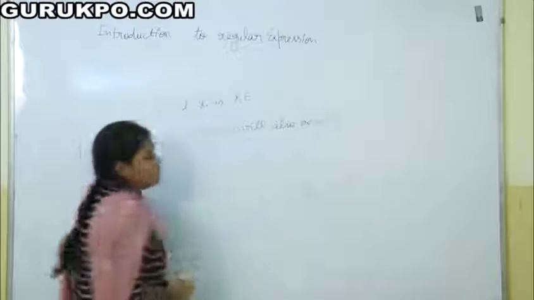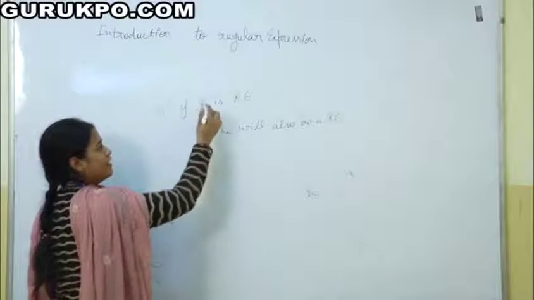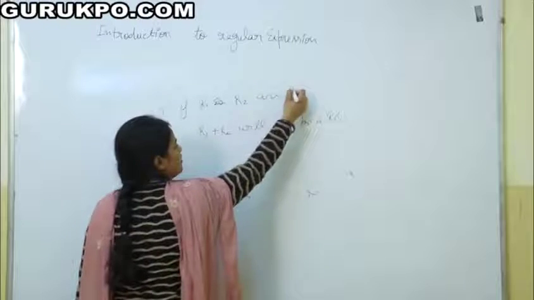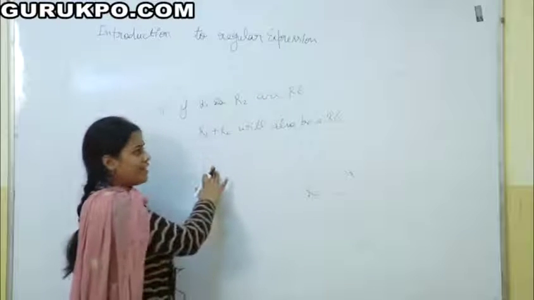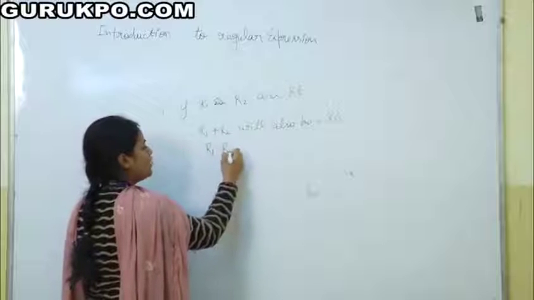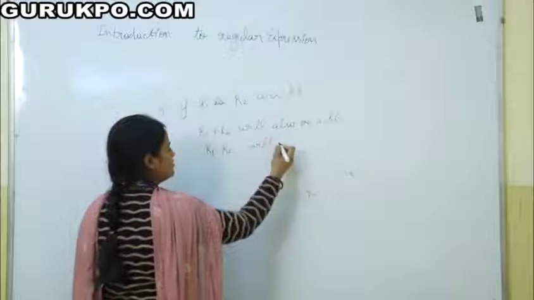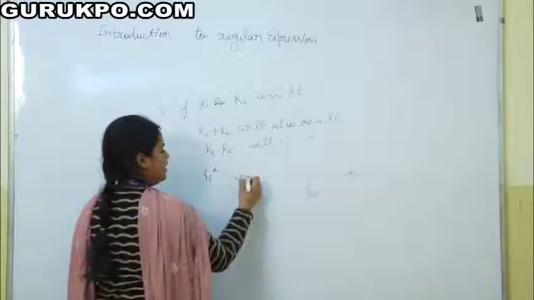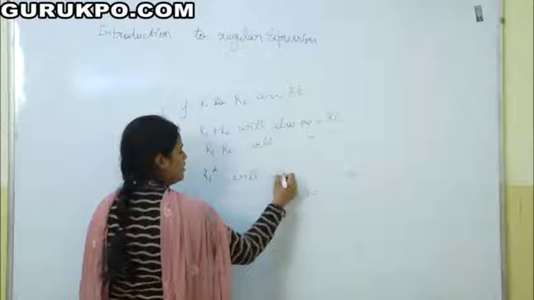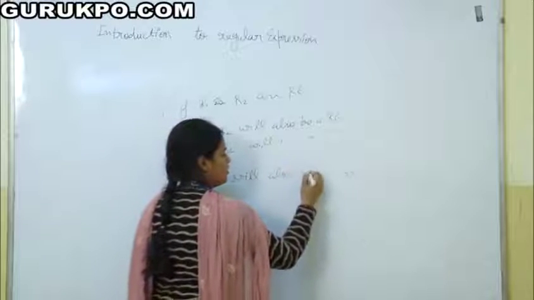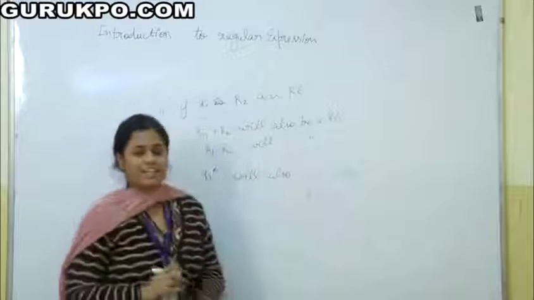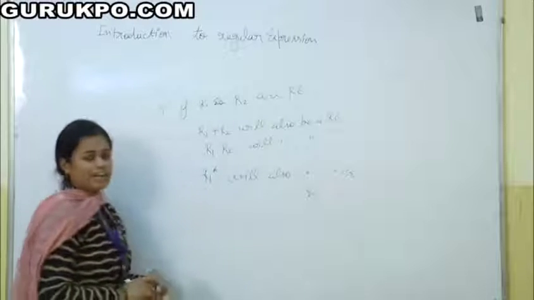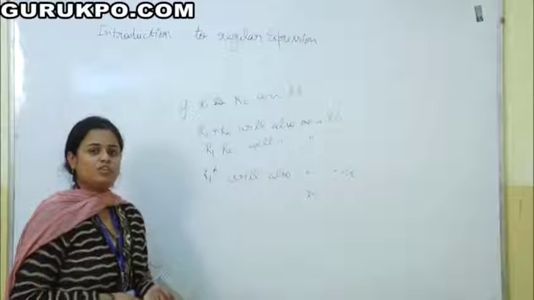If R1 and R2 are regular expressions, then R1 plus R2 will be a regular expression, R1 dot R2 will be a regular expression, and R1 star will also be a regular expression. In this way it is very clear what a regular expression is. Now we will try to write some regular expressions for some languages.